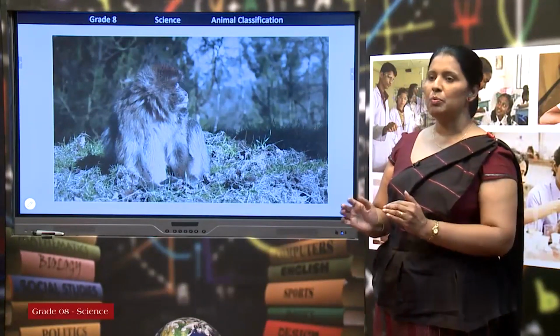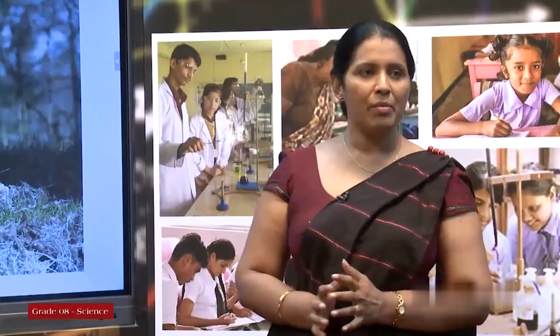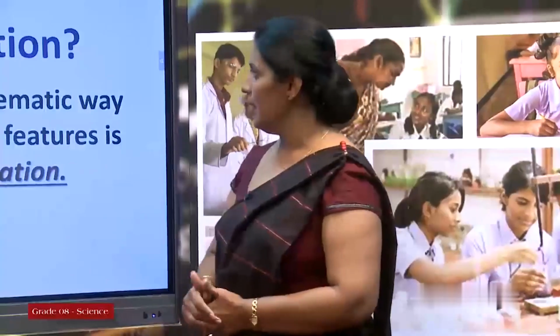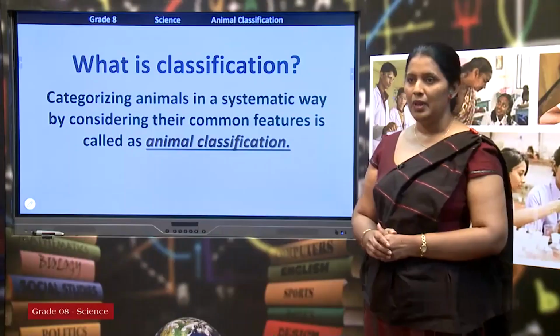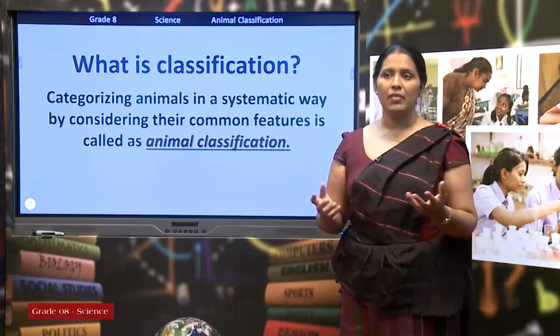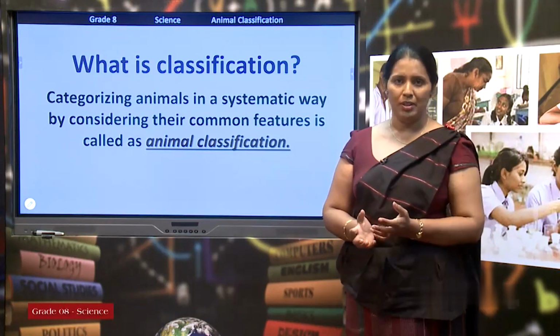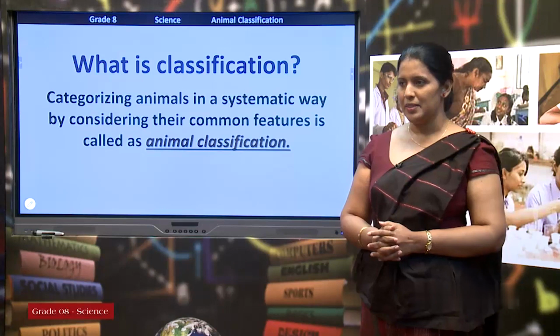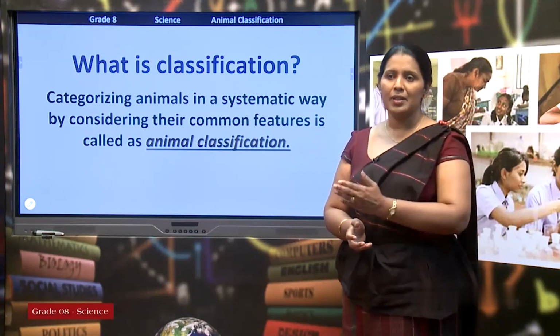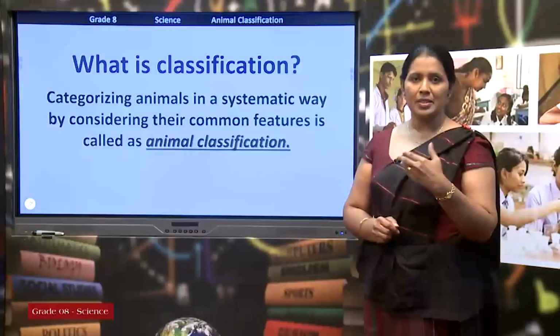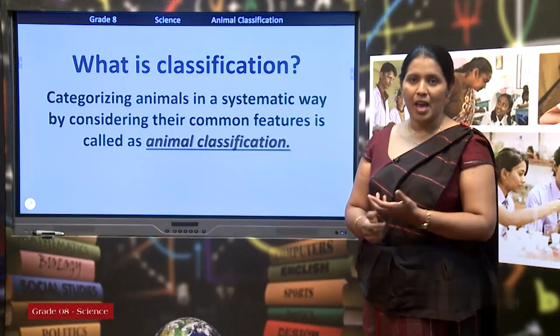Therefore, we have to group these animals. Grouping animals is called classification. What is classification? Even in your house, we classify various things. So I can give you a simple definition. Classification is grouping things. In your house, you group certain things as furniture, as clothes, as food. Even in the school, students can be grouped as classes, as subjects, as their abilities.